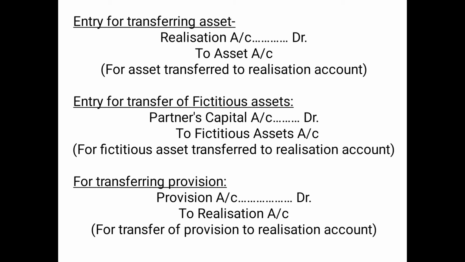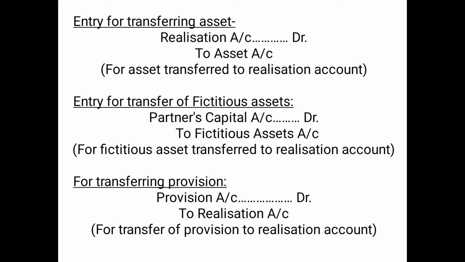Then entry for transfer of fictitious assets. Since fictitious assets will not be transferred to realization account, rather it will be distributed among the partners in the profit sharing ratio. And since it is an accumulated loss, it will reduce the partner's capital, and therefore partner's capital will be debited. So partner's capital account debited to fictitious asset account. For example, to accumulated losses, to preliminary expenses, etc.